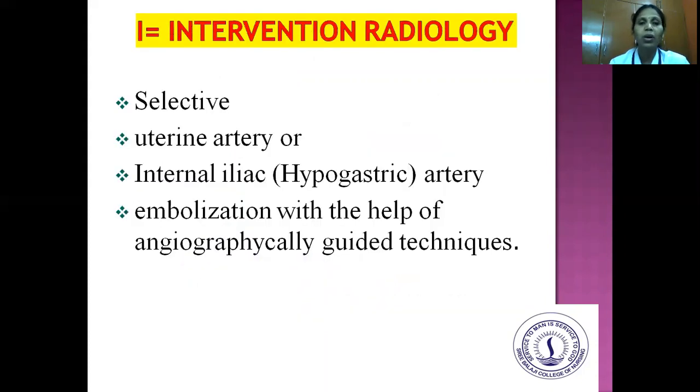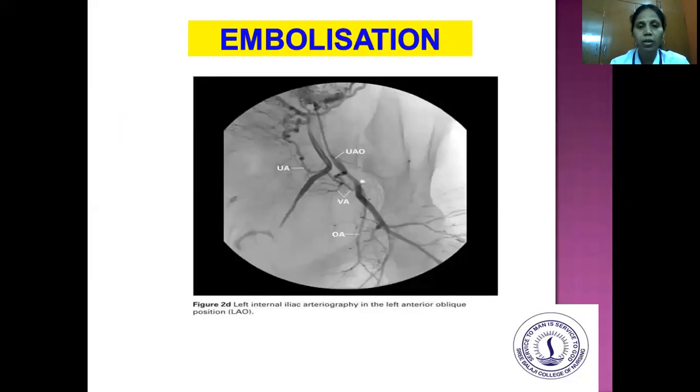And I stands for interventional radiology. So this is very selective. The uterine artery or the internal iliac artery will undergo embolization with the help of angiographically guided techniques. So this is the embolization of the left internal iliac being done.